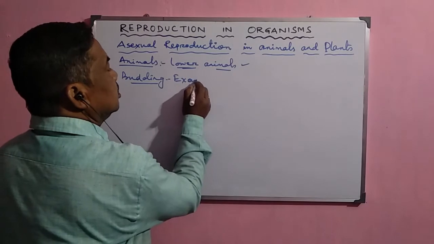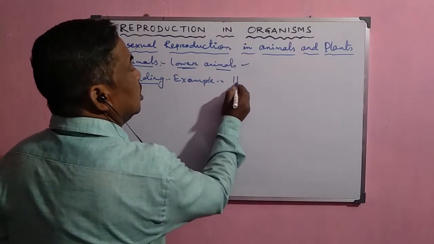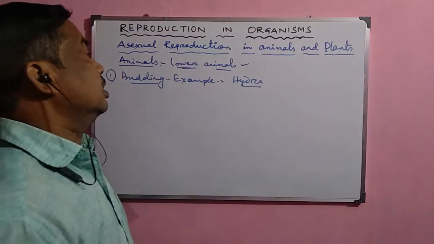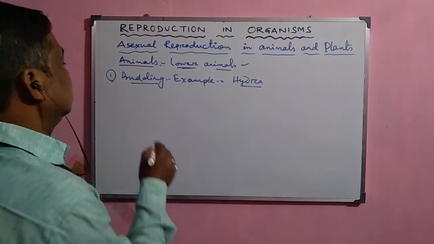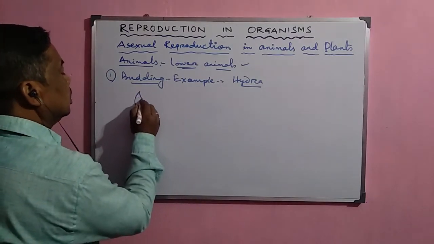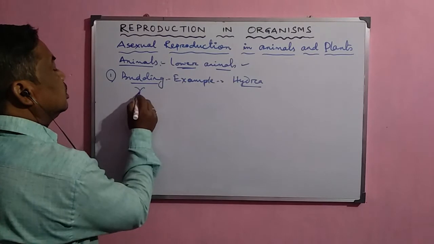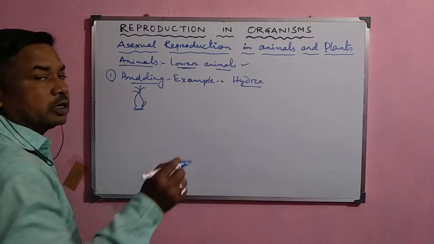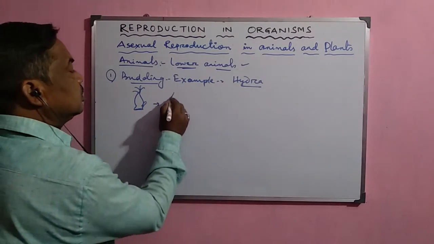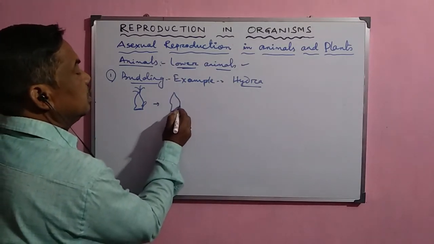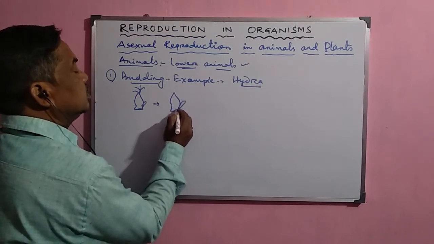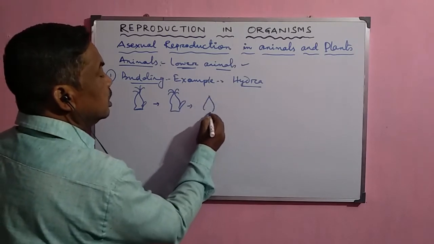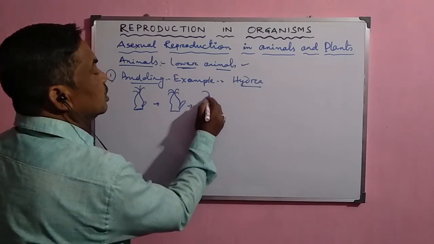is hydra. Hydra is a coelenterate, and in this case the hydra develops a bud, a small bud. Suppose this is the hydra, the mother hydra, and in this mother hydra a small bud appears in the lower part of this hydra, and gradually this bud develops and grows in size, and after that it matures and detaches from the mother body.